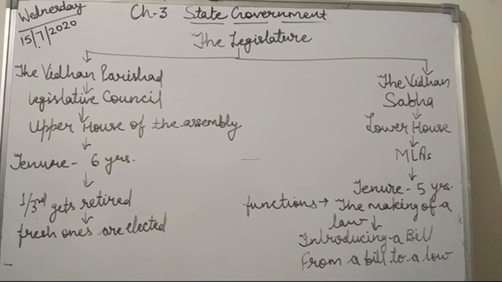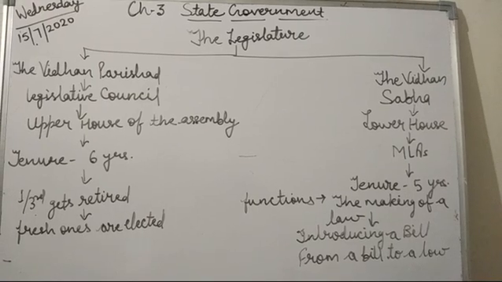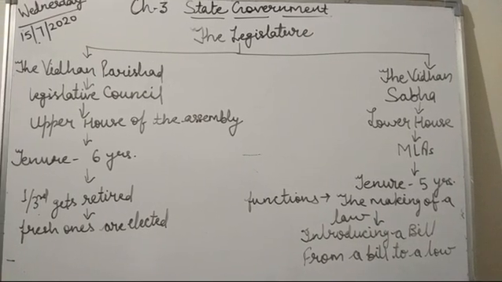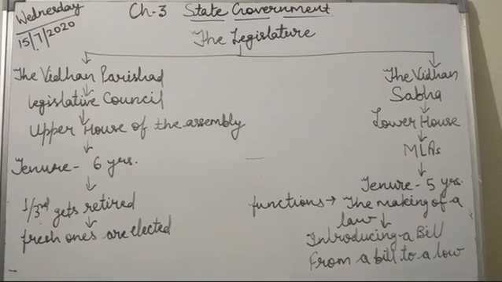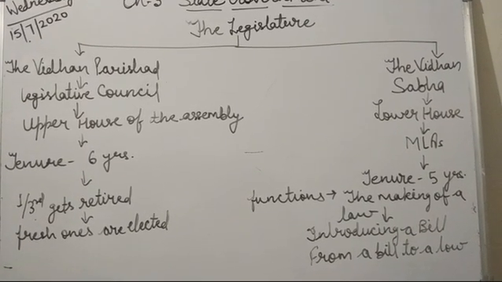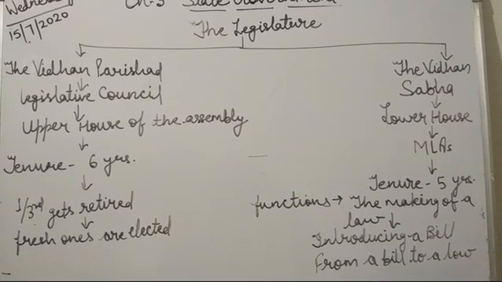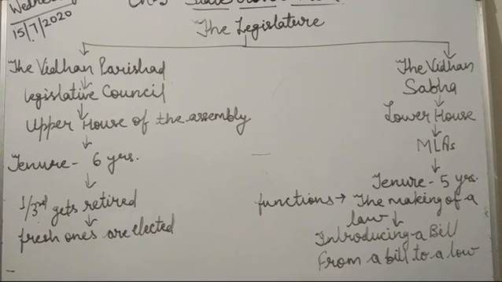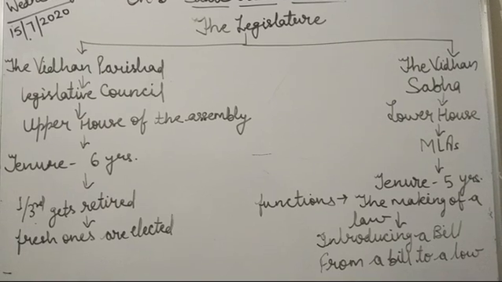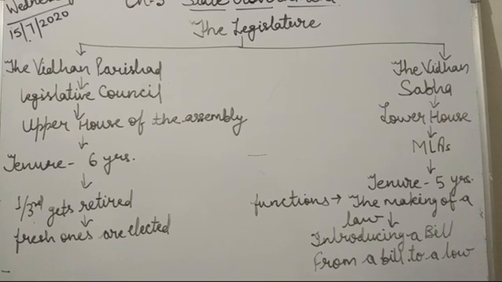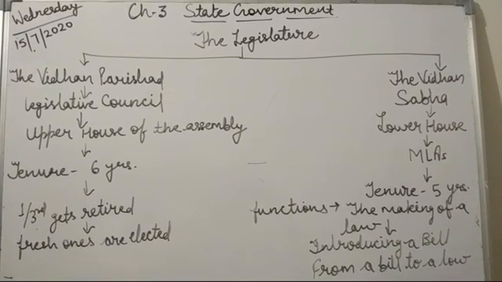First, there is the introduction of a bill. At first a draft of the law is prepared and presented in the legislature, which is called a bill. There are 2 types of bills: ordinary bills and money bills. Ordinary bills deal with the day-to-day functioning of the government, whereas money bills can originate only in the Vidhan Sabha.